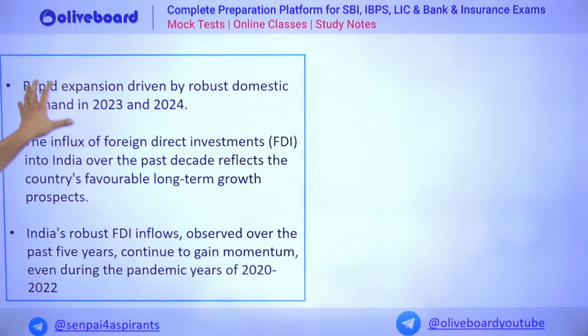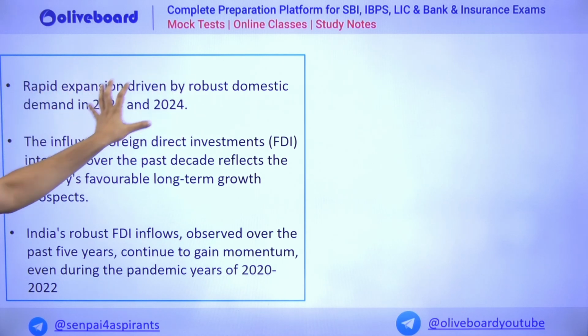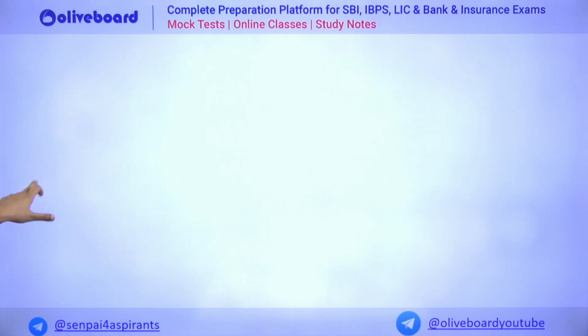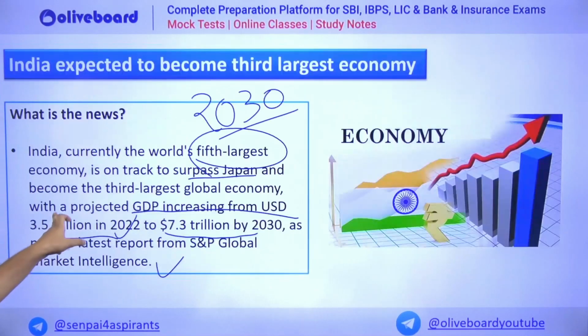Then rapid expansion is driven by robust domestic demand in 2023 and 2024. Apart from that, foreign direct investment is also increasing in India, if we look at the last decade. India's robust FDI inflows have been observed in this last decade. In spite of the pandemic, we have seen that FDIs are also increasing. So overall, this was the factual news.